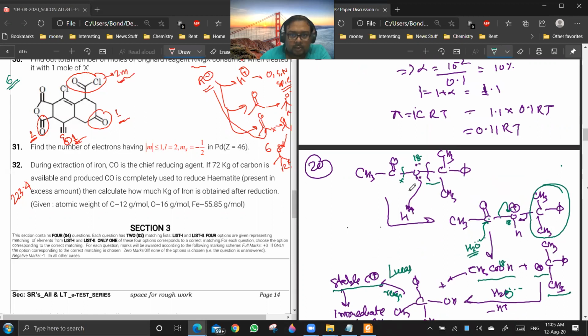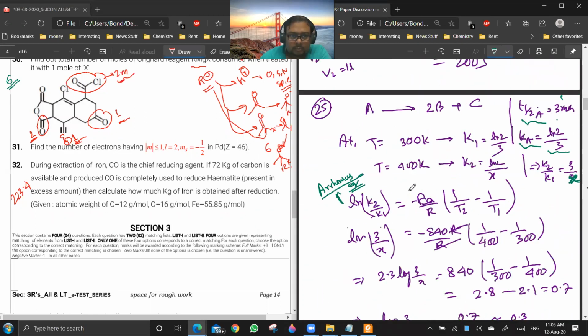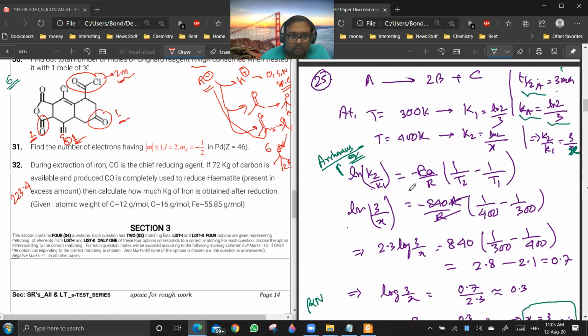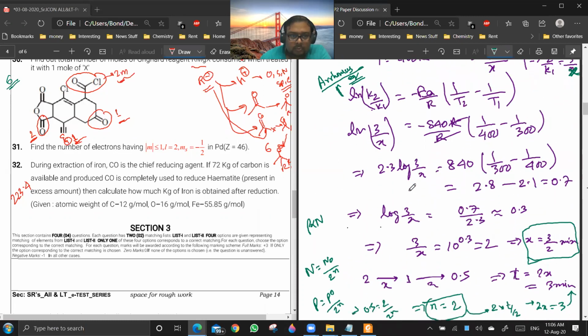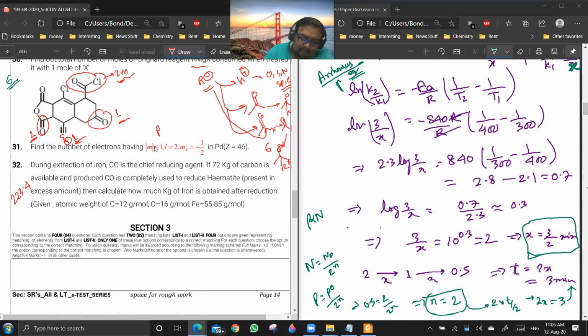Sir, in 30th, the hydrogen attached to the carbon which is beside the double bond O, won't that also be acidic? See, R minus, suppose I am saying CH3 minus, and here also if there is a minus, both are basically negative charge on carbon only.